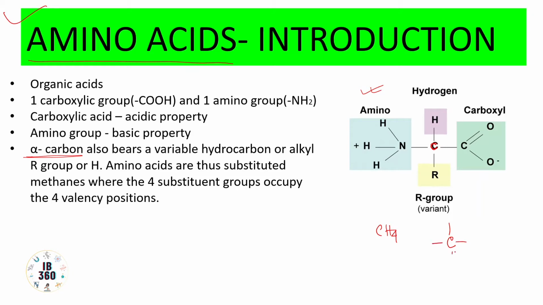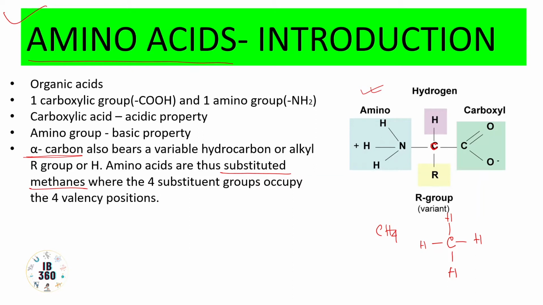So this is the simplest monocarbon hydrocarbon. But if we look at it in this fashion, that amino acids are nothing but substituted methanes, then we can get a very clear picture of what I'm trying to make you understand. So amino acids are substituted methanes where 4 substituent groups occupy the 4 valency positions. So what would be the 4 substituent groups?